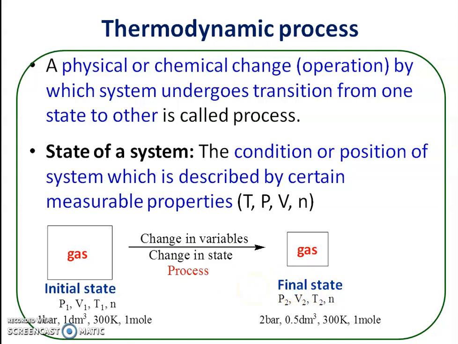The most important thing is, a process is said to occur when the state of a system changes. When there is a change in state of a system, there is a process. This is the most important thing. And after completion of the process, the system again attains a new state, that is the final state. Okay, so this is the meaning of the thermodynamic process and state of a system.